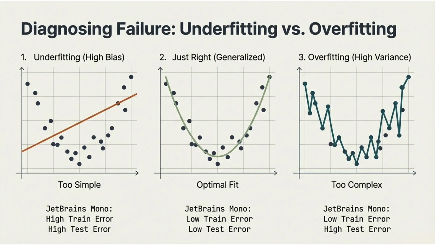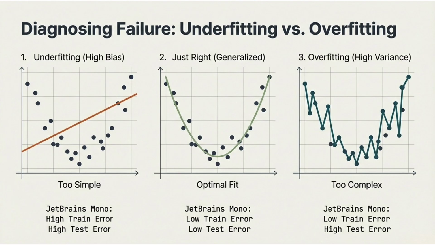In machine learning, not all model errors are the same. One of the most important skills is diagnosing why a model fails. We see underfitting, also called high bias. The model is too simple to capture the underlying pattern in the data. As a result, it performs poorly on both training data and unseen test data.